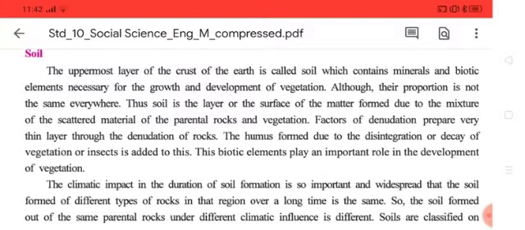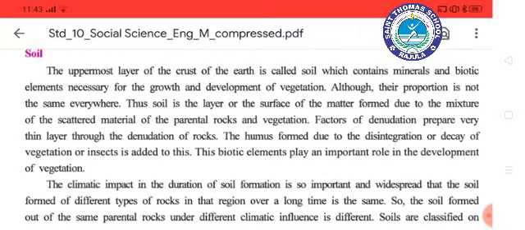Thus, soil is the layer or the surface of the matter formed due to the mixture of scattered material of parental rock and vegetation. Factors of denudation prepare a very thin layer through the denudation of rocks. The humus, what is humus? Humus means some kind of decomposition or manure, we can say that. The humus is formed due to the disintegration or decay of vegetation.